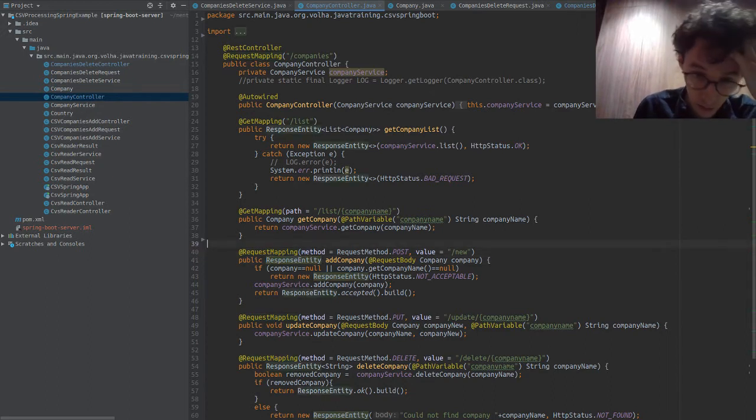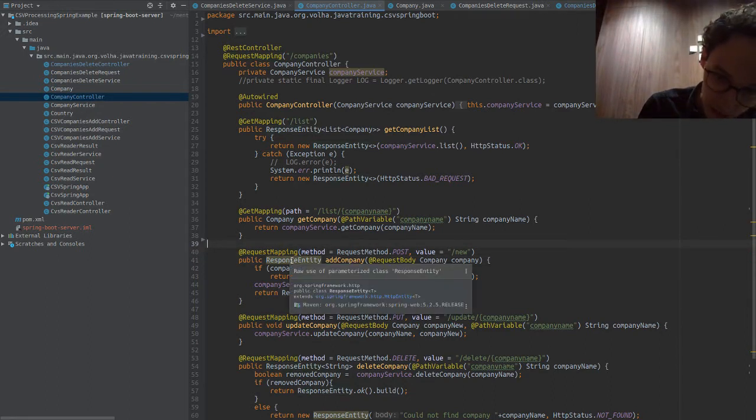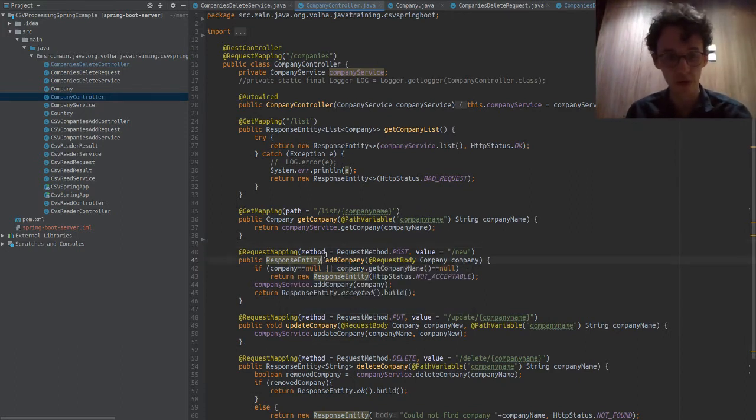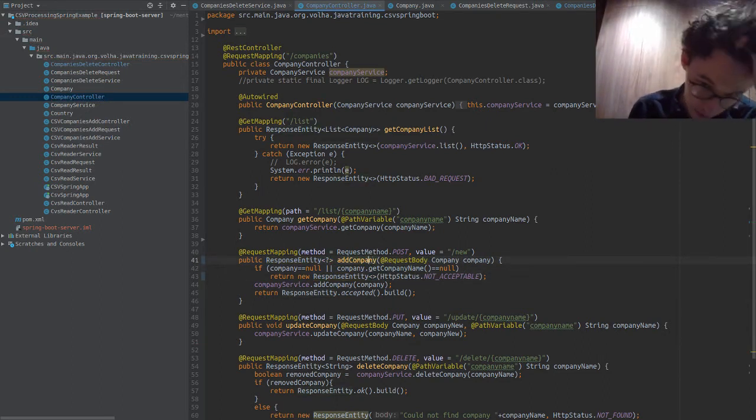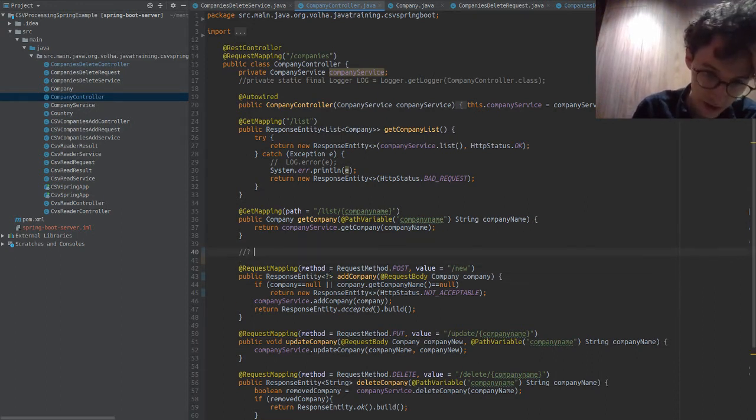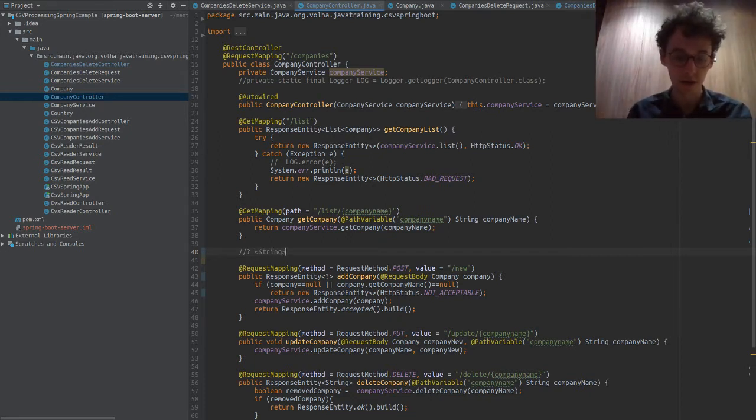So here, when we see this warning, it means that our response entity does not have any generics. So it's a raw use. Even if you don't know what you're returning, you can just simply add this. Then it's no longer parameterized. This means basically it's a wildcard. So when we have this, we're saying it can be anything, right? So you say a list of string, it's a string. When we say that, it's a response entity of anything.